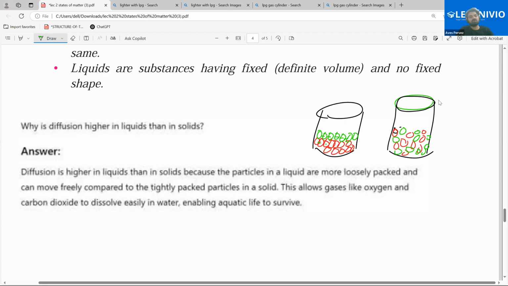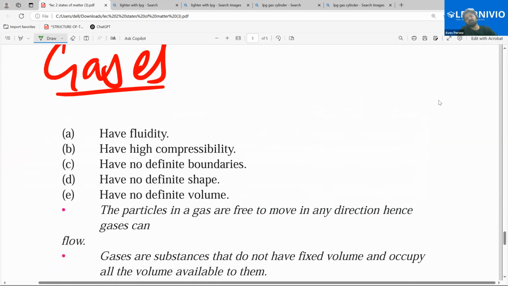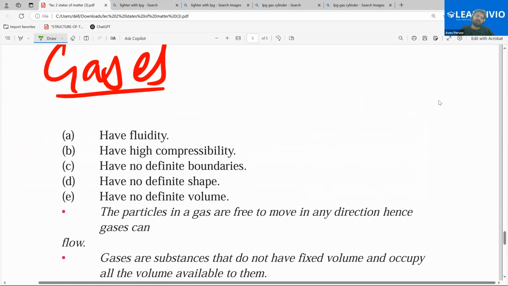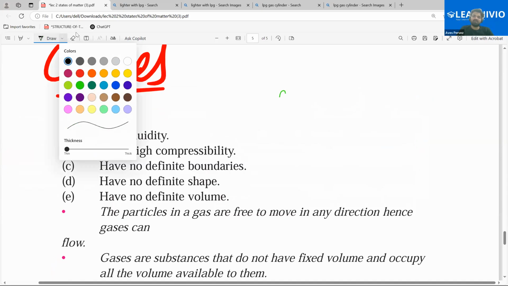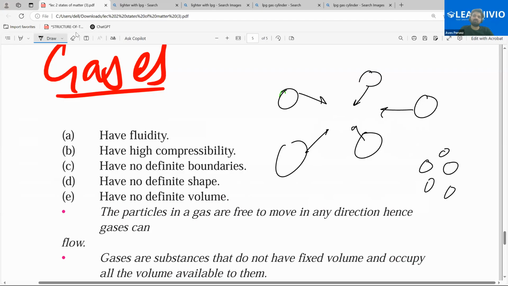Yes, okay. So let's move to the next portion about gases. Gases have fluidity, they are highly compressible. Why am I saying something is compressible? What do you mean by the word compressibility? Compressibility means simply that the particles have large space between them and they can come closer to each other. Under the action of force or pressure, they can come closer. So we can simply say that gases have high fluidity, they are highly compressible.